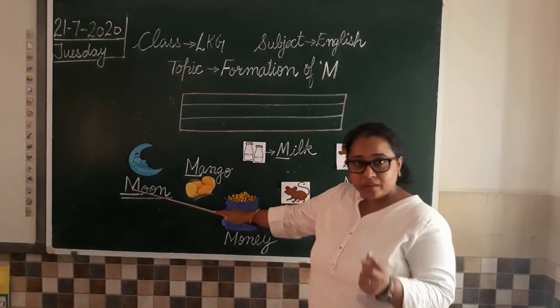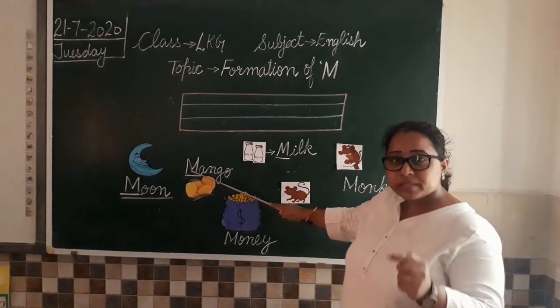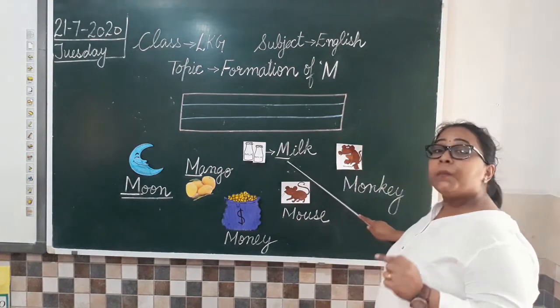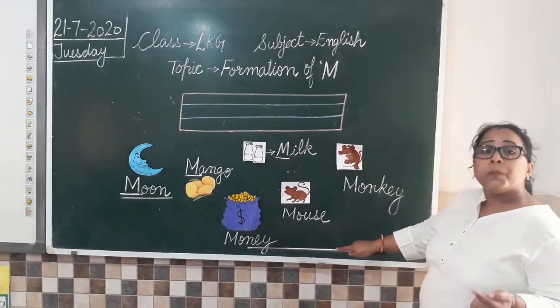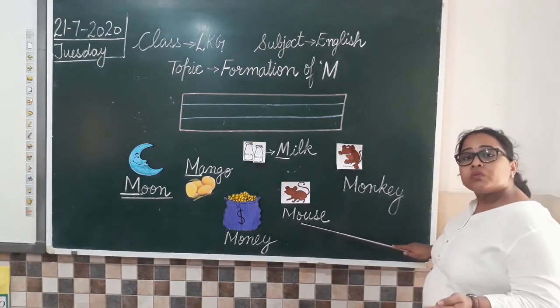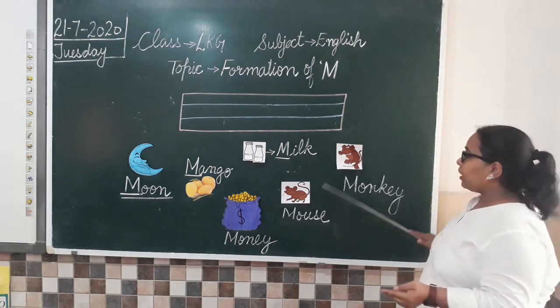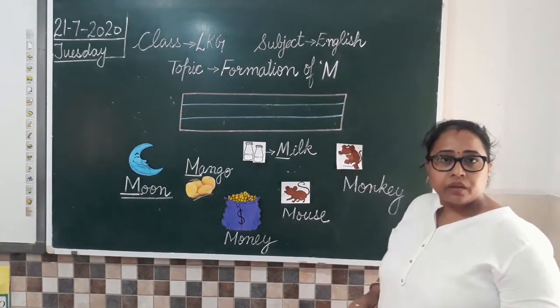Moon. माँ निकल रहा है हमारे मुंह से. Then mango. Again M is coming. Then milk. Again M is coming. Then we have money. M is coming. Then we have mouse. So M is coming. And here we have monkey. So M is coming. Understood?